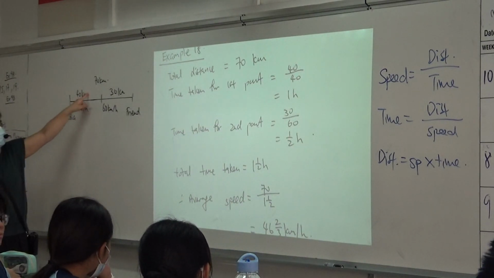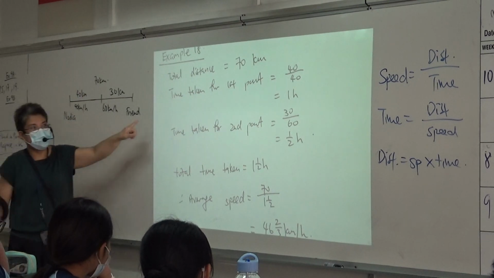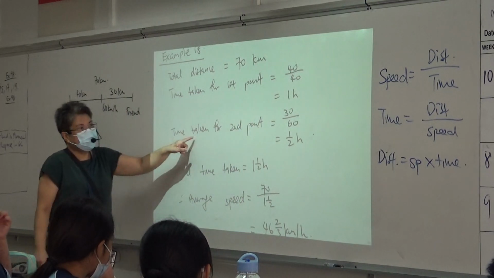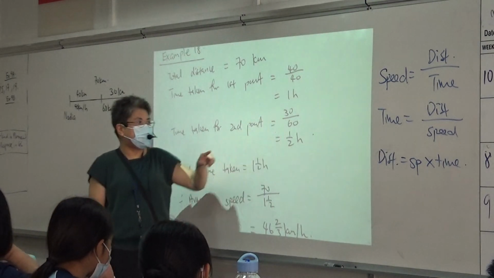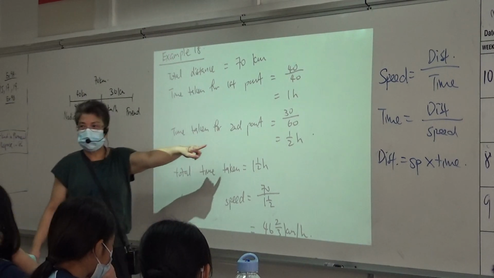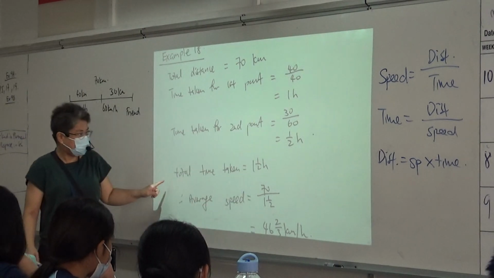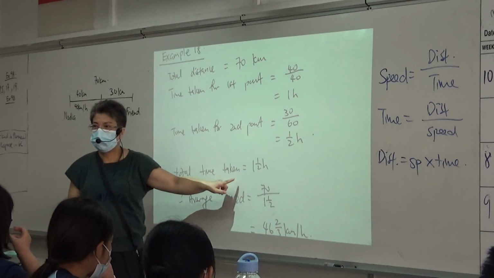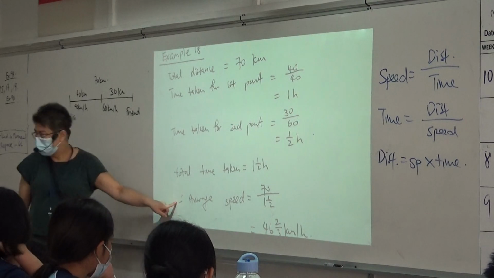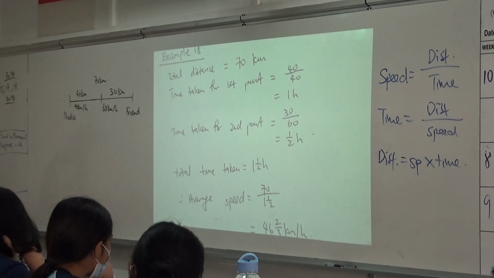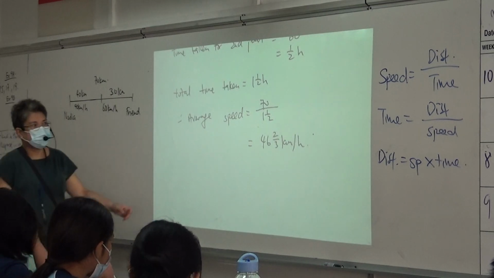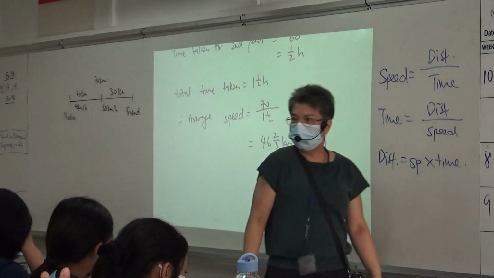Time is distance divided by speed, right? So it's how many hours? 1 hour. Time taken for the second part is 30 divided by 60, right? So how many hours? Half an hour. So what is the total time taken? 1.5 hours, right? 1 hour plus half hour, 1.5 hours. So average speed will be total distance divided by total time, which is 46.2 kilometers per hour.